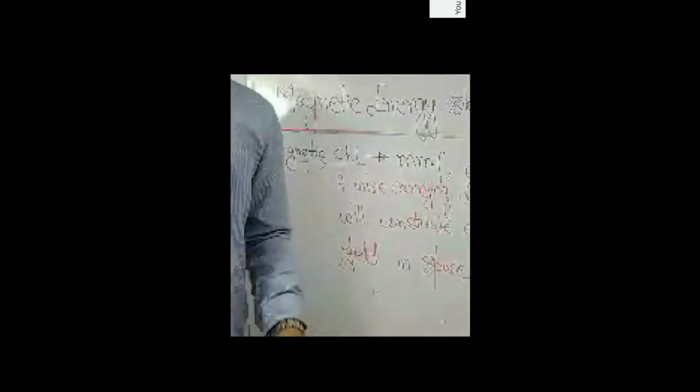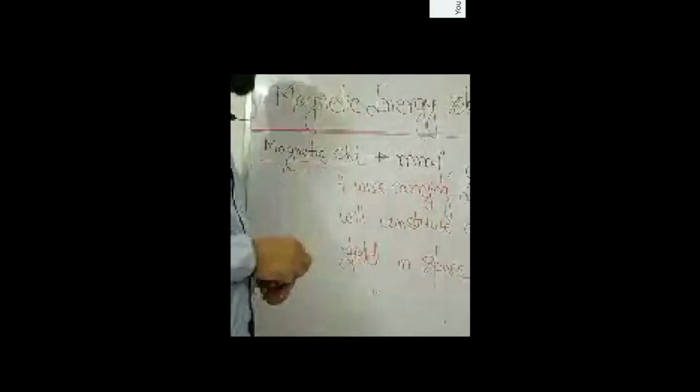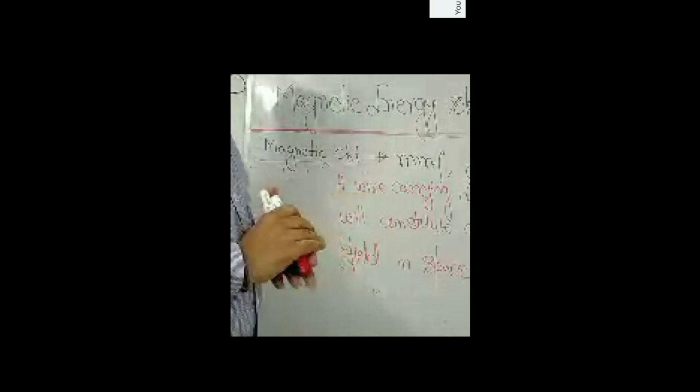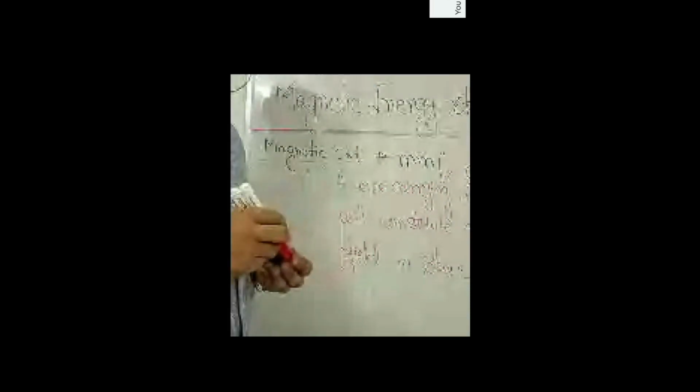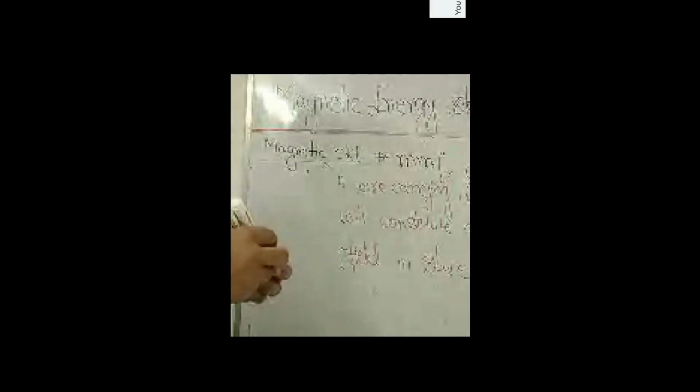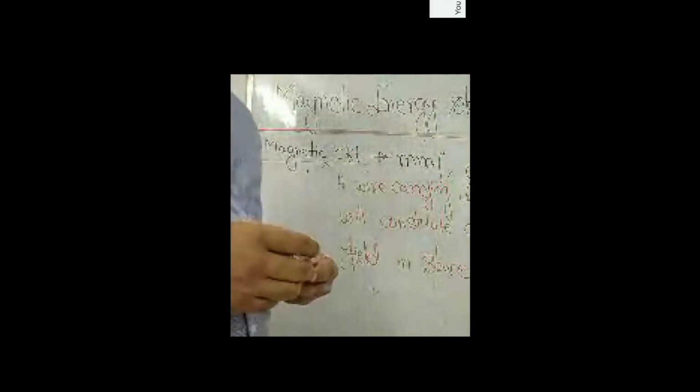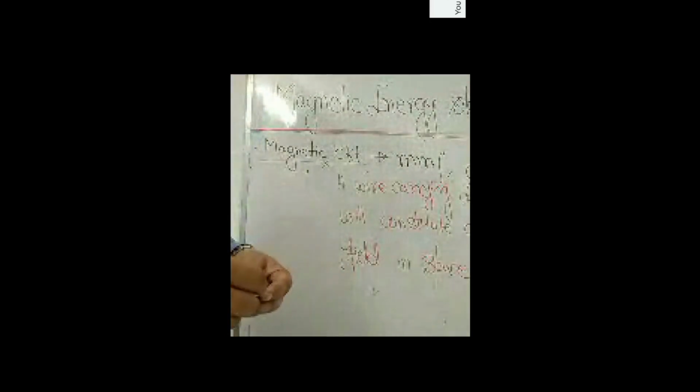So you just note it down. I will be very very slow. You note it down that a wire carrying a current will constitute a magnetic field in space surrounding it. In space surrounding it. So the source of magnetic field is a current carrying conductor or current carrying wire.